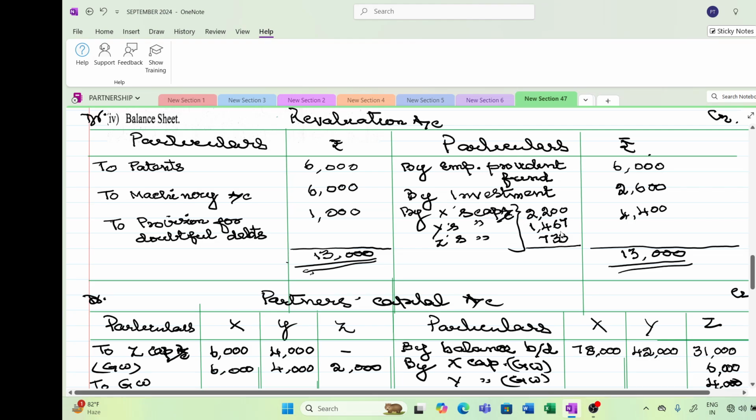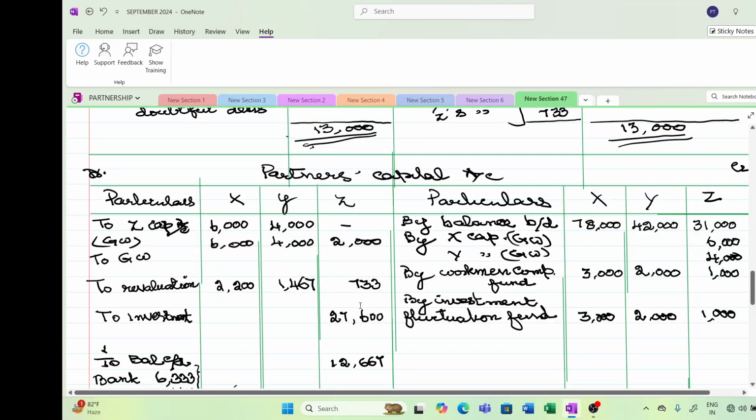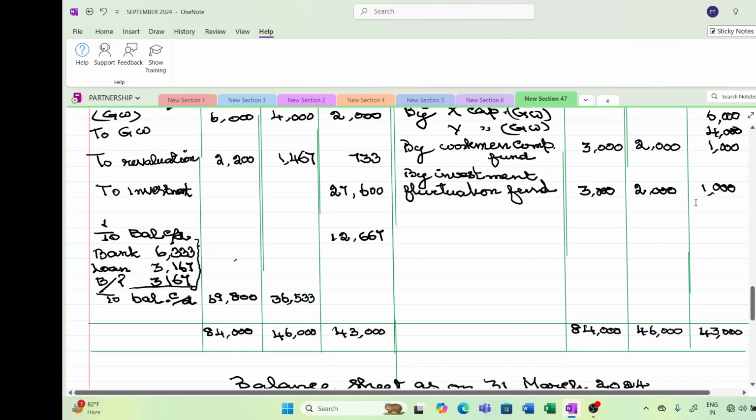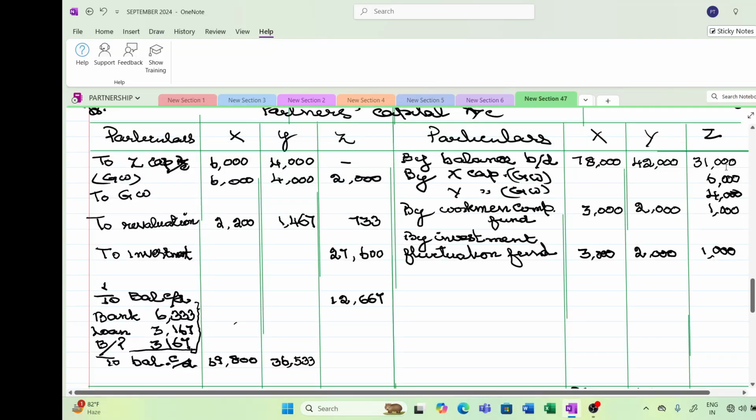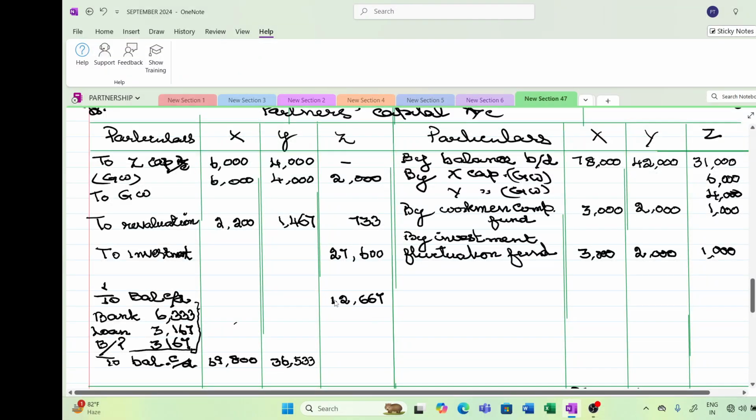So I have debited in the ratio of 3:2:1, this 4,400. So this debit will immediately appear in their capital account. This is goodwill, and this is revaluation loss that has come here, and investment that is taken over has come here. This I have already explained to you. So now we are going to first close Z's capital account. So we are making the total 31 plus 10 goodwill 41 and 1,000 workman compensation 42 and 43. The total 43 will be taken this side. What is the balancing figure is